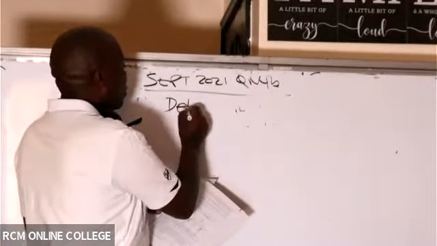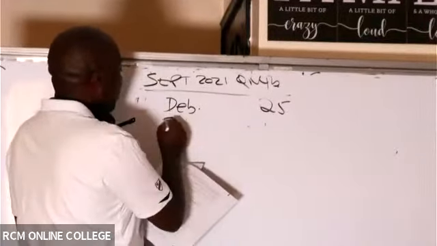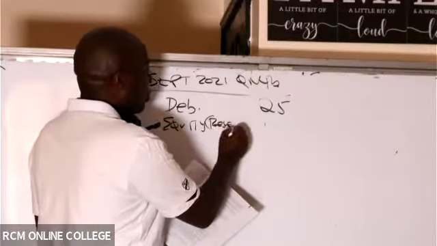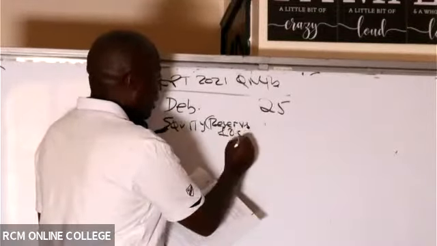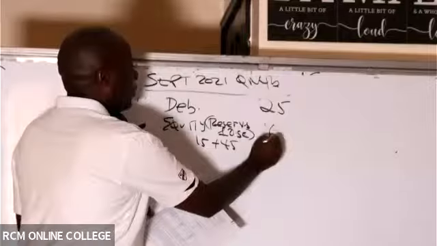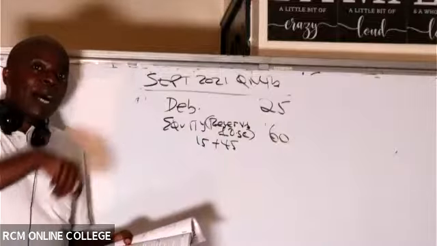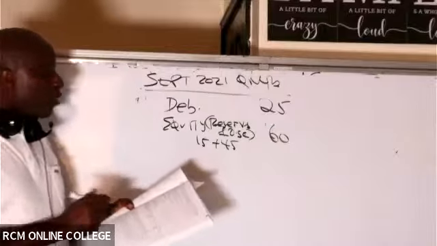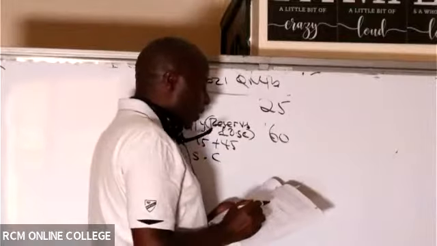So I have debentures, we have 25. We have equity. Of course, I will combine reserves, which belong to equity holders. So I'll take reserves plus ordinary share capital. I combine them, so I will take 15 plus 45, which gives me 60 there. If we had retained earnings, I would have also combined them to get equity. Reserves belong to equity holders. And then we have preference share capital, which in this case is 15.